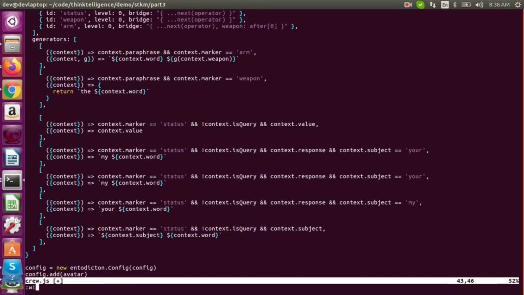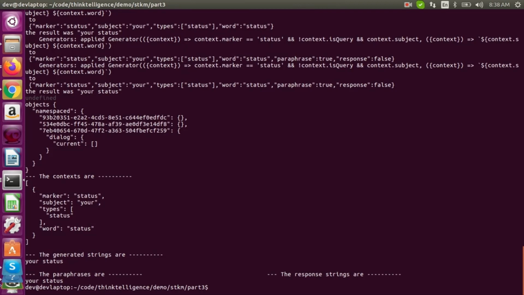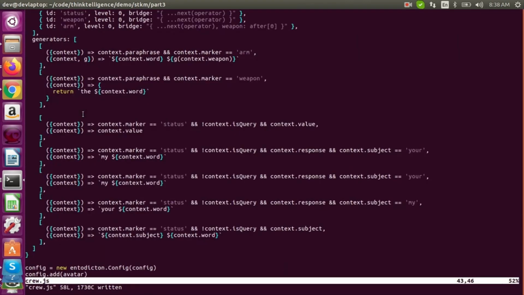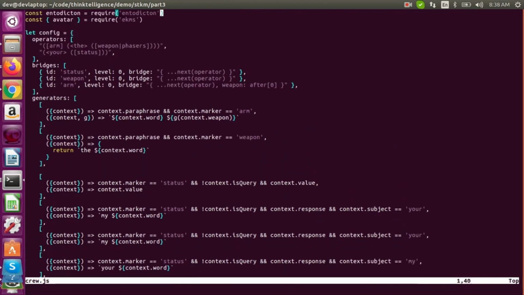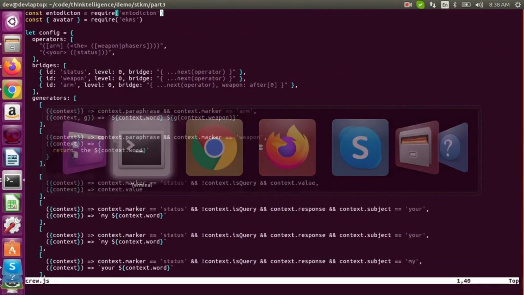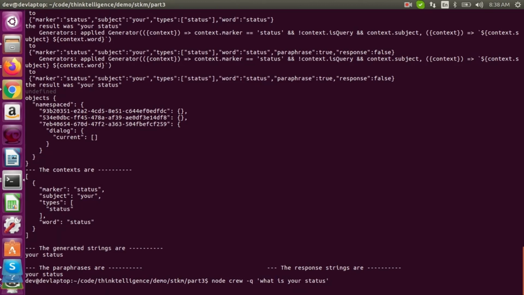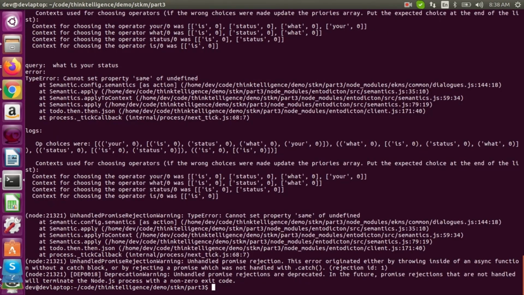Okay, so now we got those generators. It looks all very generic, so let's run it now. Yeah, so now we got the paraphrases going. So that gets this set up. In the crew knowledge module, let's try what is your status first. What is your status? Okay, so that didn't work.